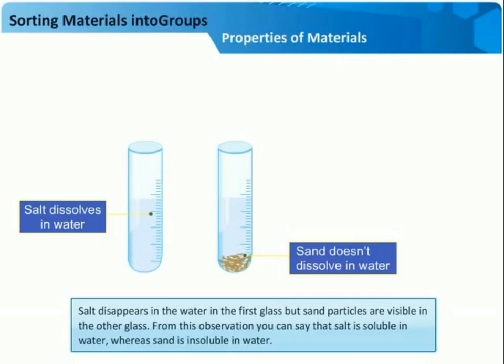So here the salt disappeared in the water in the first glass, but sand particles are visible in the other glass. So we can observe that salt is soluble in water, whereas sand is insoluble in water. Salt dissolves in water, but sand doesn't dissolve in water. So the substances which dissolve in water are called soluble substances, and the substances which do not dissolve in water are called insoluble substances.